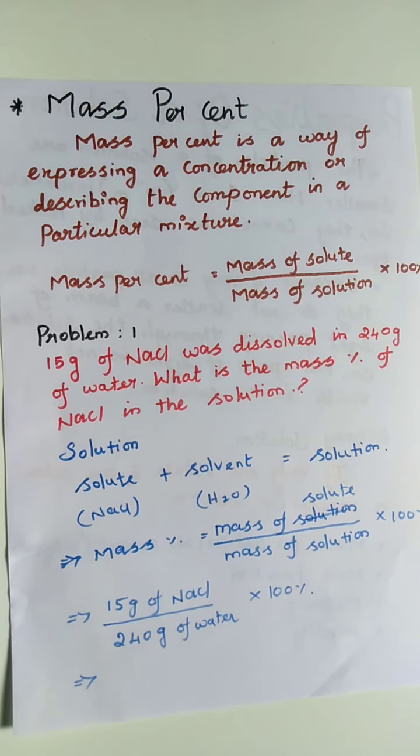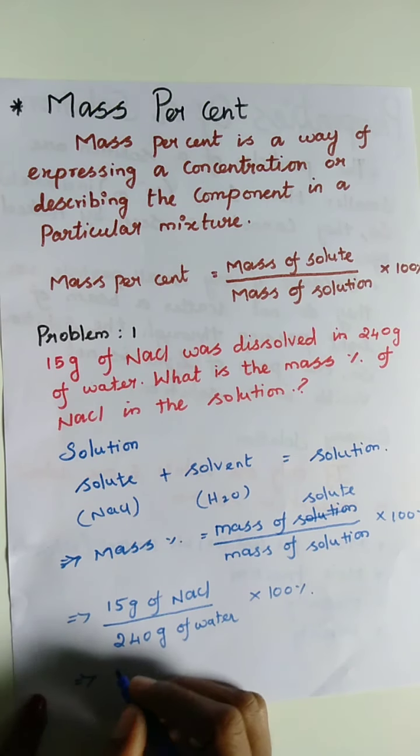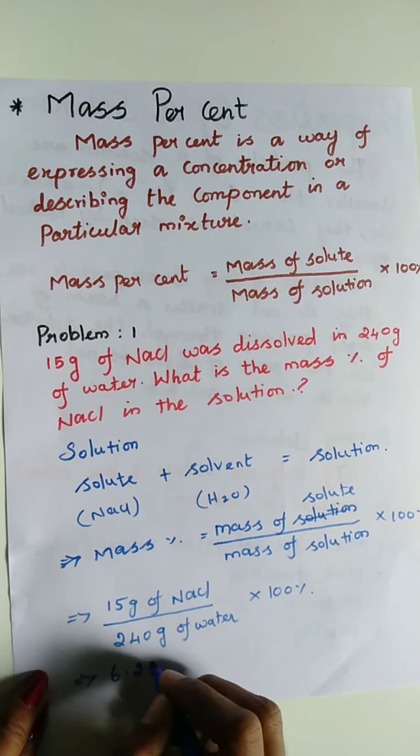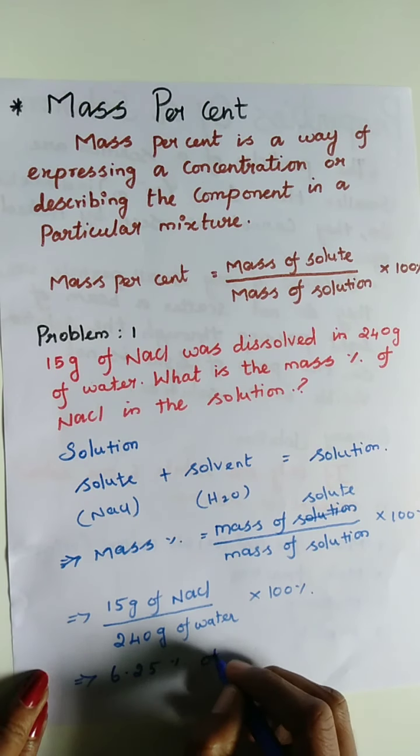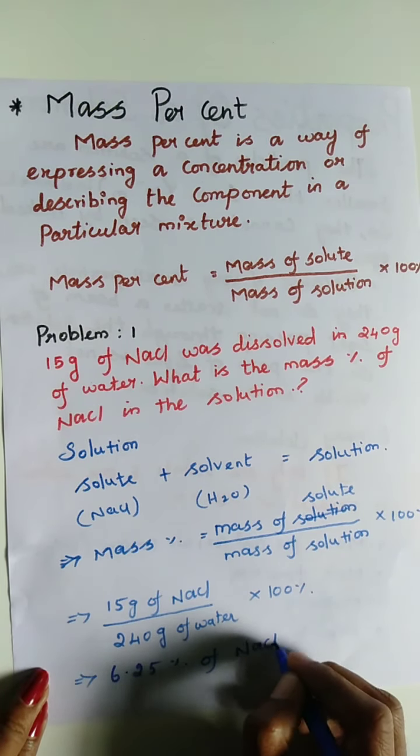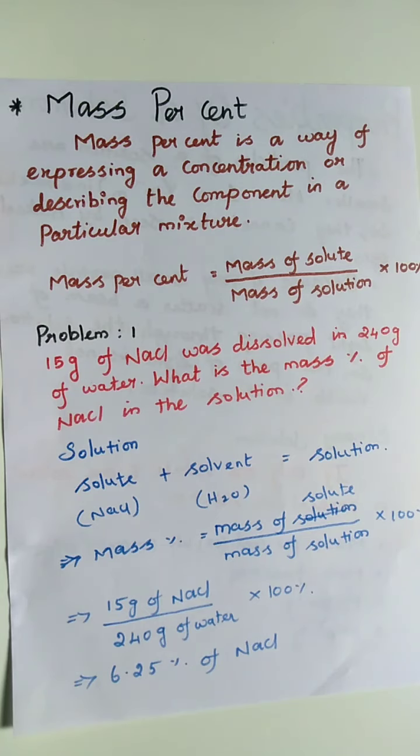So when we solve this problem, we get the answer 6.25% of NaCl. So the mass percentage of NaCl is 6.25%.